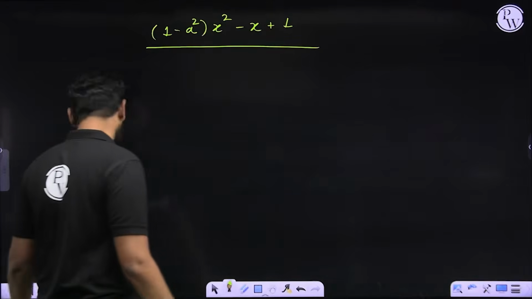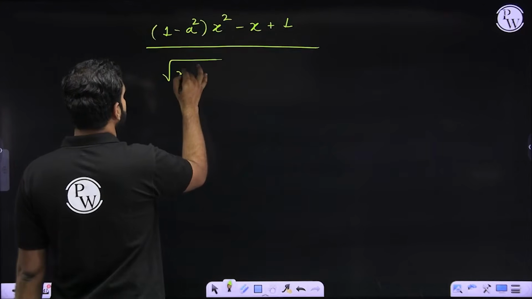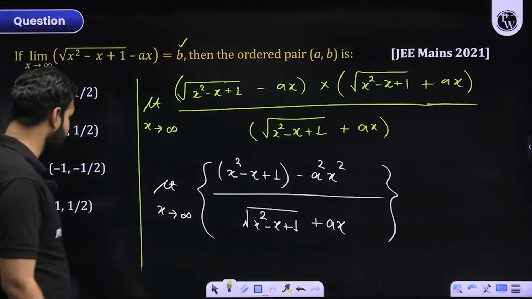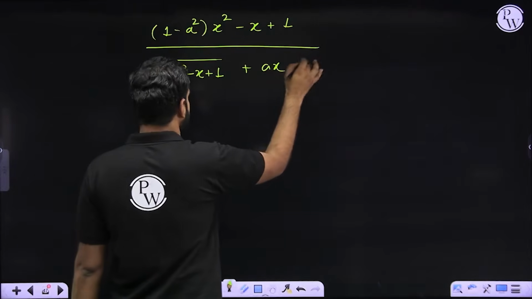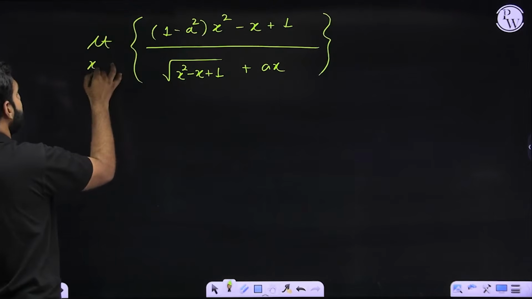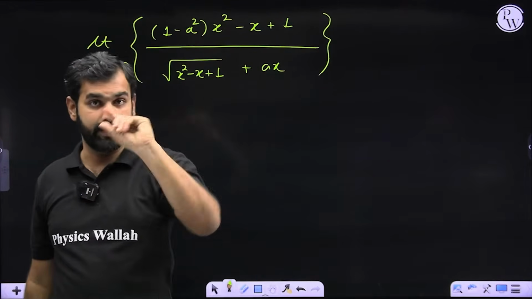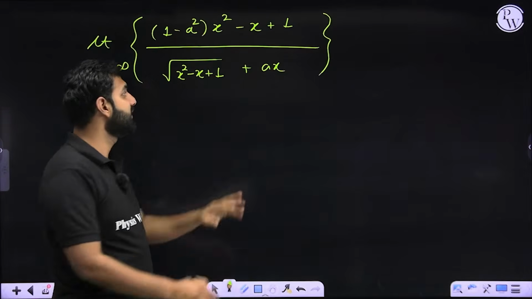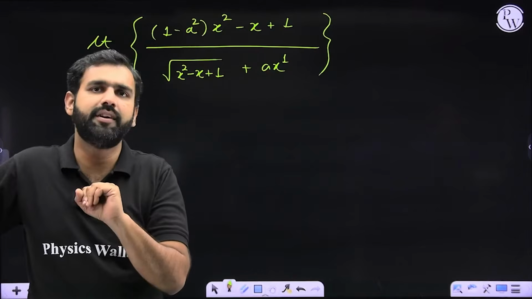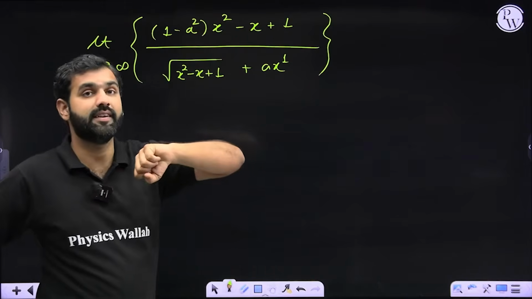What do I see in the denominator? It gives you square root of x square minus x plus 1, plus ax. Now I'll tell you the problem here. As per the question, x approaches infinity. Now imagine this numerator is a quadratic, degree 2. This is the denominator, which is a linear expression, because even if it is degree 2, because of this square root sign, it can be treated as a linear expression. So denominator is a degree 1 expression, numerator is a degree 2 expression.